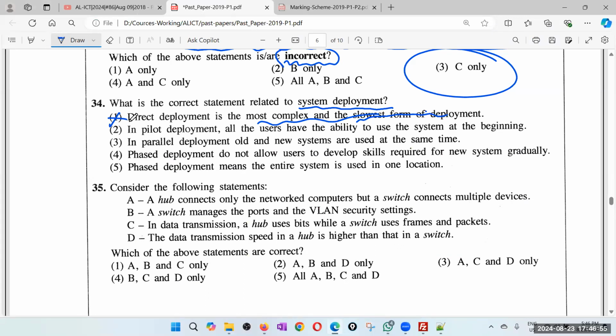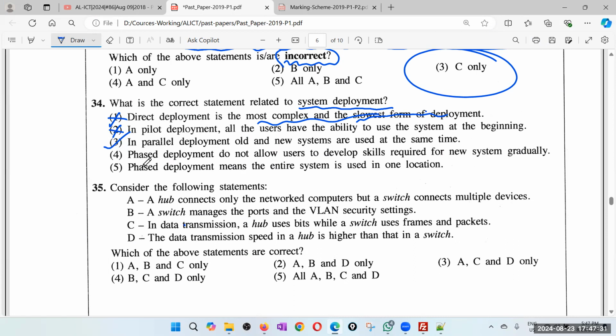In pilot deployment, you have it at a pilot site or a selected pilot set of customers. In pilot deployment, all the users have the ability to use the system at the beginning. No, pilot means only the pilot branch or set of users get the new system. In parallel deployment, old and new systems are used at the same time. Exactly. Both old and new systems are used at the same time for some time until you get the confidence, and then you discontinue the old system. So therefore, we already got the answer.